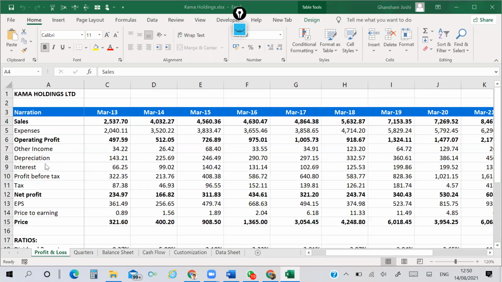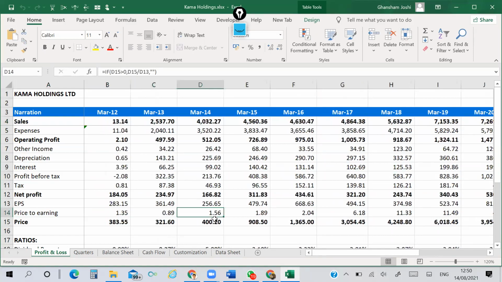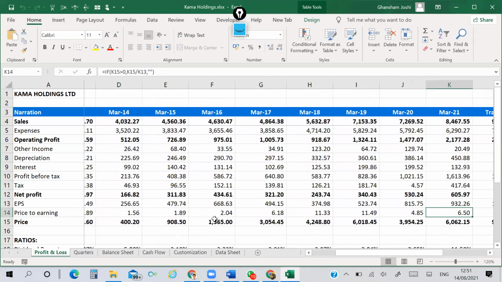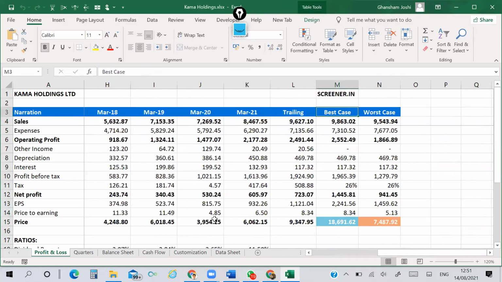First sheet, then the P&L related information, then quarters, balance sheet, cash flow, and then there is some information about customization, how to customize your own sheet, and there is a data sheet. Never ever disturb the data sheet. You can use this information according to your requirement. One good thing which I found, after downloading this, we can see last year result as well as the trailing 12-month result.